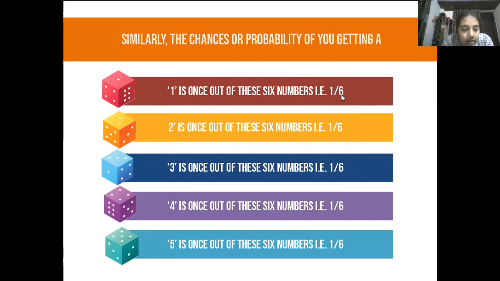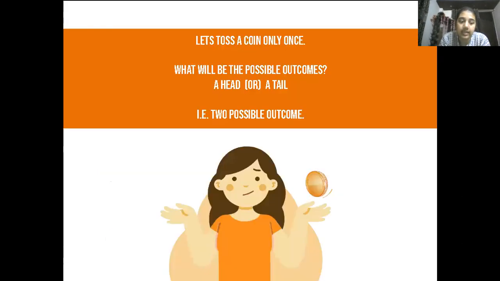In the denominator, we have 6 options. The total 6 numbers are on the dice. And what is in the numerator? Only one can occur at once. Understand? Only one number can occur at once, and that one number can be your 1, 2, 3, 4, 5, or 6. Understood? Let's take another example.